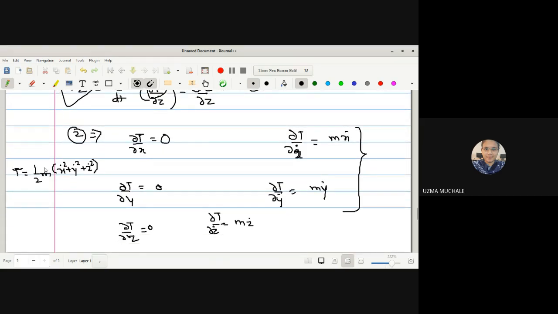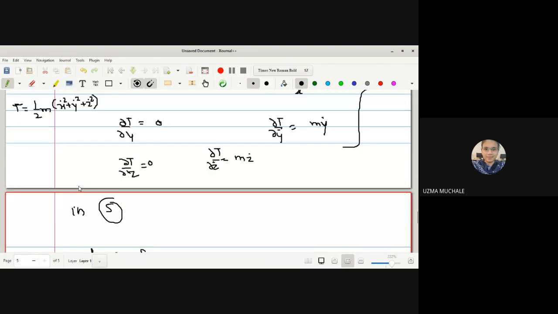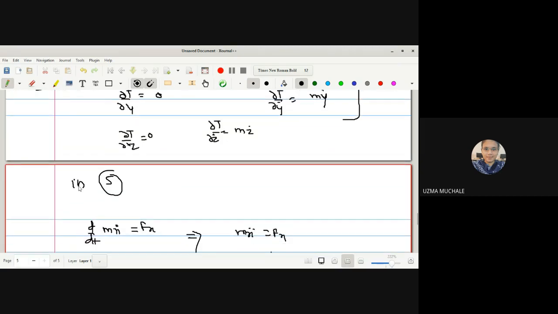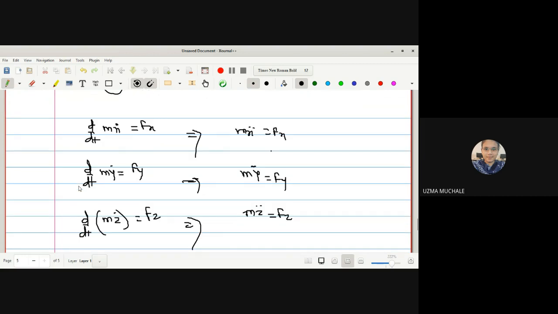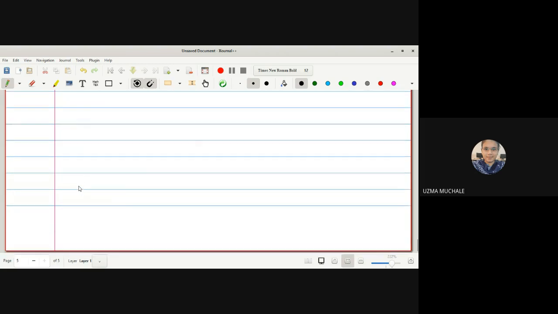We have used this equation 2, T is equal to 1/2 m (x dot square plus y dot square plus z dot square). Okay, we have to take its derivative. While taking the derivative you have to check whether we are taking a derivative with respect to x or with respect to x dot. If there is no term of x, then the derivative will be 0. So just write this and then we get the result. Okay.